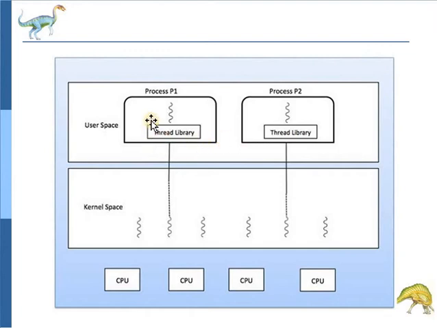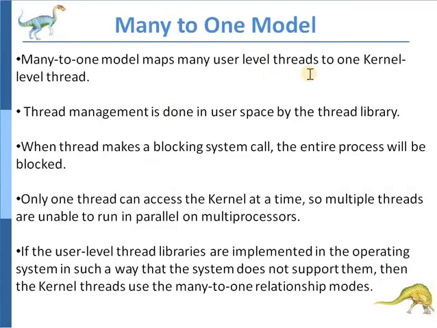Whenever one user level thread is created, at that time one kernel level thread is created, and that user level thread is mapped with the kernel level thread. Each user level thread is mapped with the corresponding kernel level thread. Next model is the many-to-one model.